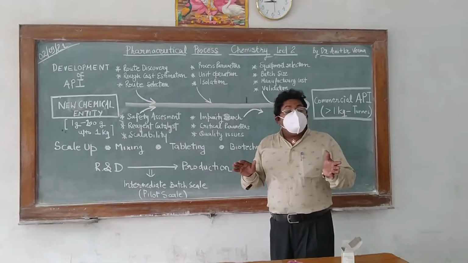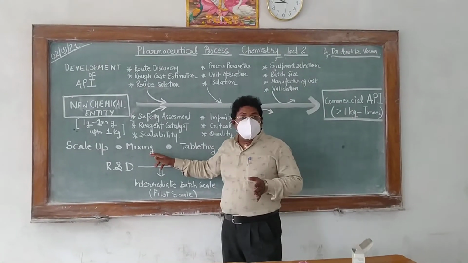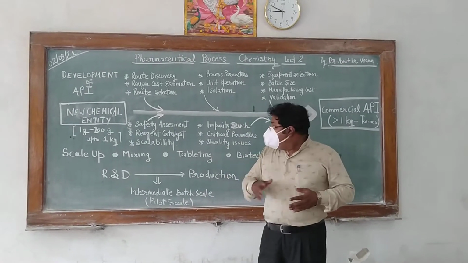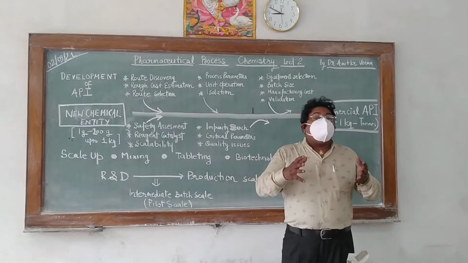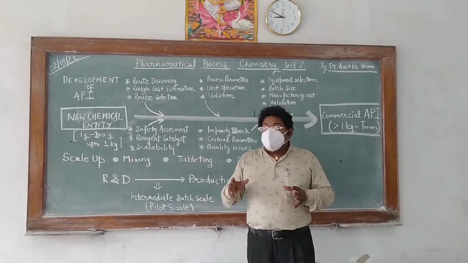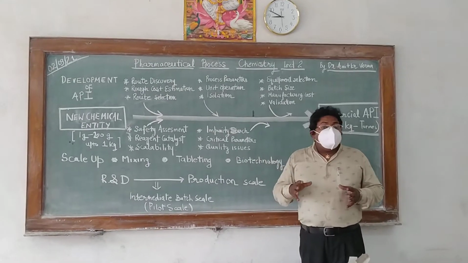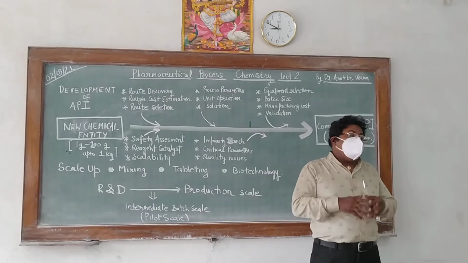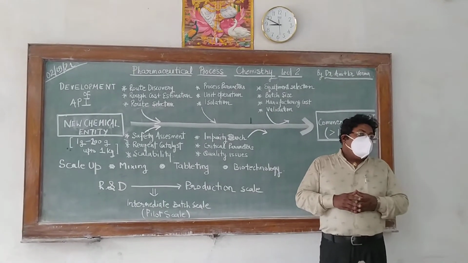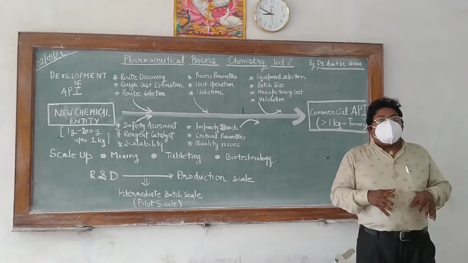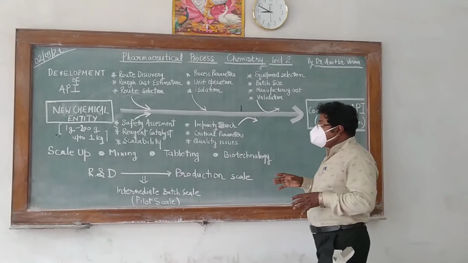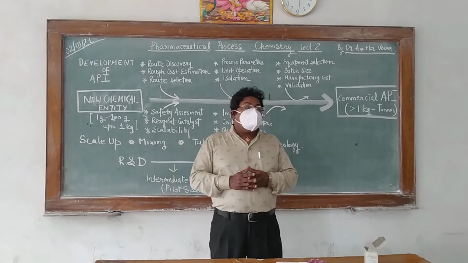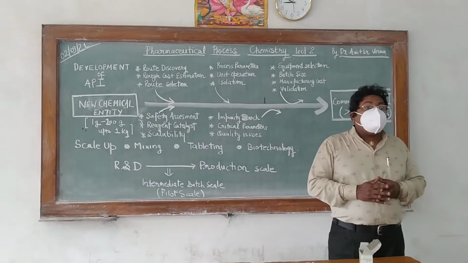Scale up can be defined in terms of mixing: we have to increase the size of the equipment. In tableting, we have to increase the output of the tablet. In terms of biotechnology, the scale up process is not followed, the scale down process is followed. When we are using biotechnological products, we have to follow the scale down process. Okay. One thing is very important: we have to take into account what those factors are.